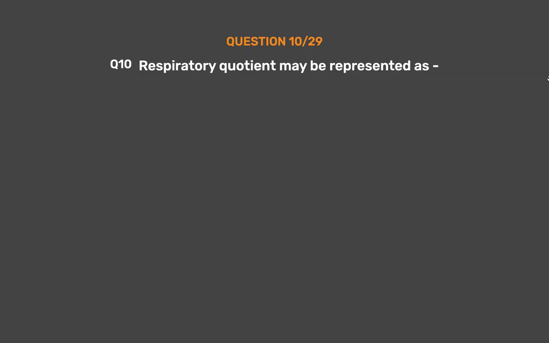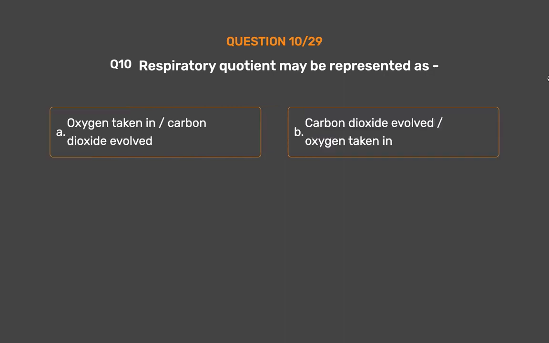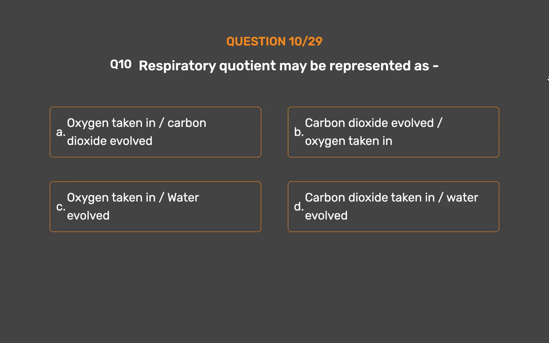Question number 10. Respiratory quotient may be represented as option A. Oxygen taken in, carbon dioxide evolved. Option B. Carbon dioxide evolved, oxygen taken in. Option C. Oxygen taken in, water evolved. Option D. Carbon dioxide taken in, water evolved. The correct answer is option B. Carbon dioxide evolved, oxygen taken in.